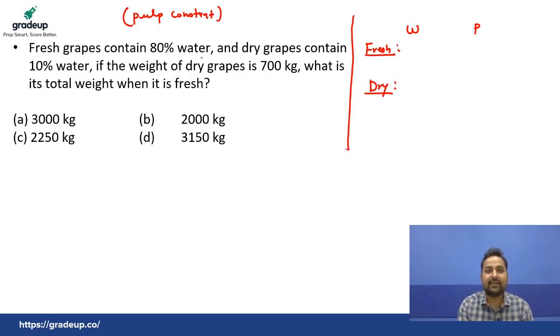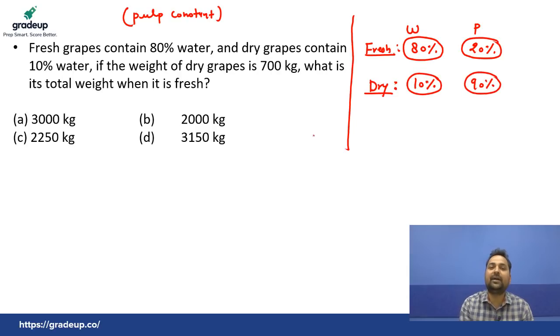See, fresh grapes contain 80% water. If there is 80% water, the remaining will be 20%. Yes or no? Water is 80%, pulp is 20%. Dry grapes contain 10% water, so pulp must be 90% in the dry grapes.